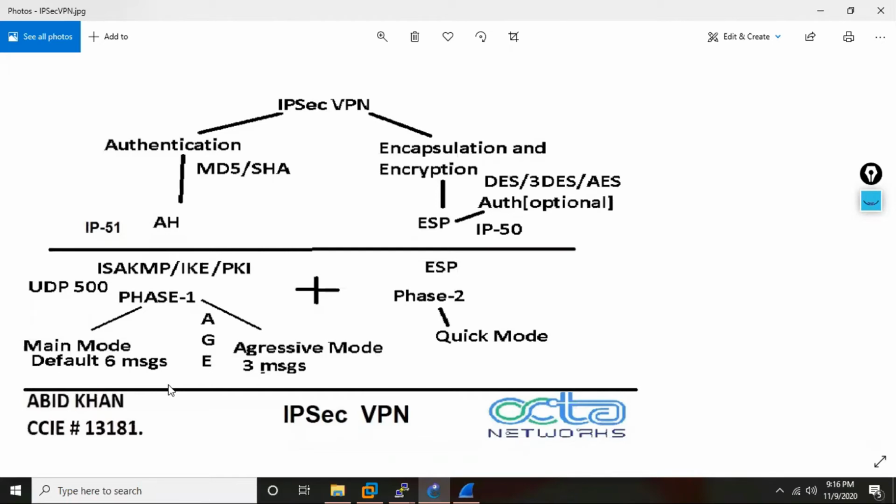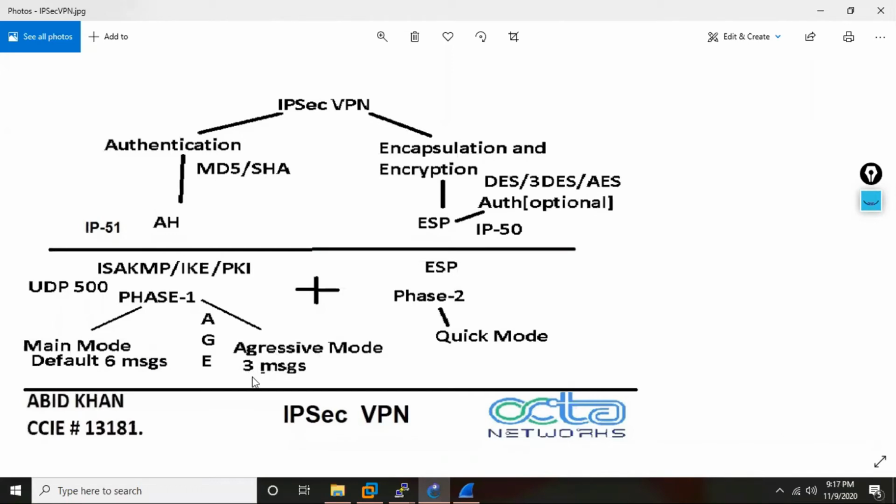Why? Because you are exchanging 6 messages. You're not sending the data together. One message is sent, then another message, then another, like that. So at any point, if there is some doubt, the session will terminate. Aggressive mode, even though it is fast, has the possibility that your data can get compromised.